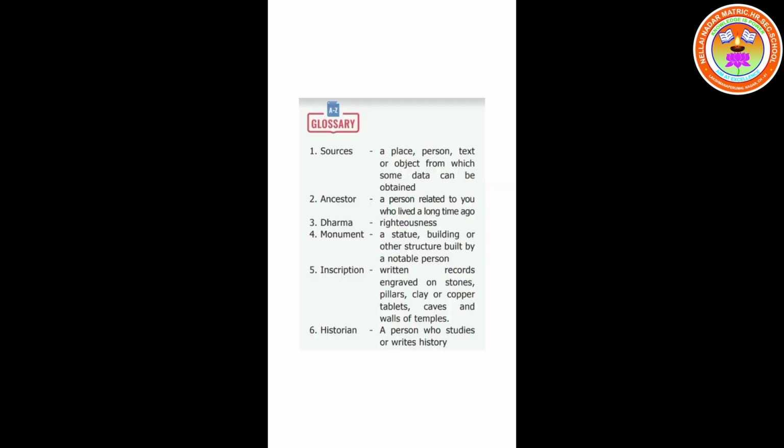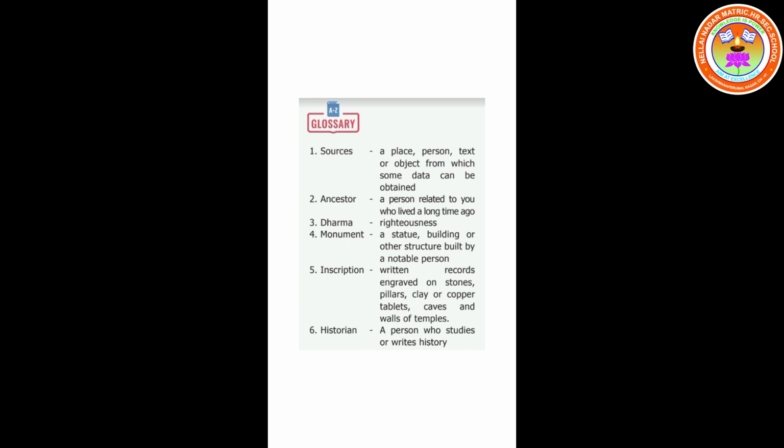Glossary number 1, sources. Sources is a place, person, text or object from which some data can be obtained. What are called sources, children? A place, person, text or object from which some data can be obtained. Next one is ancestor. Ancestor is a person related to you who lived a long time ago.